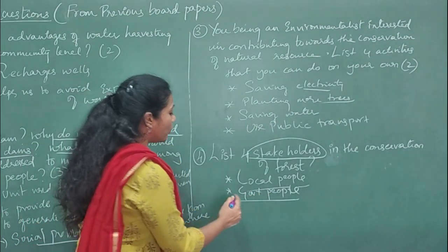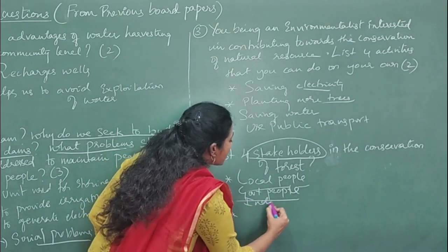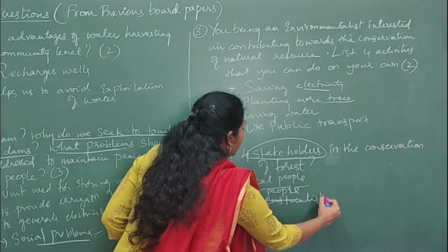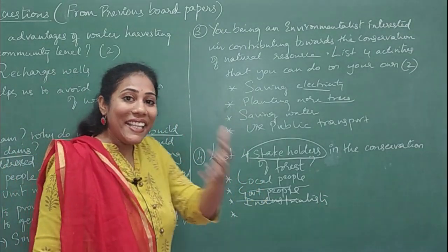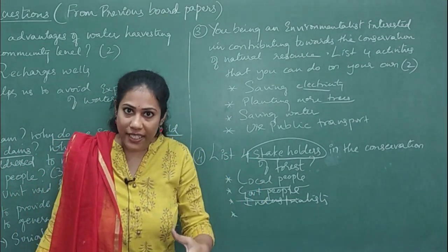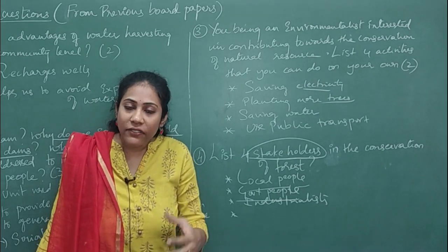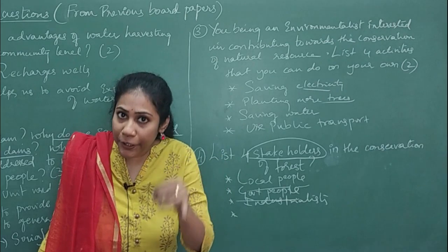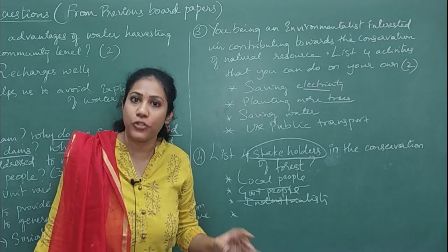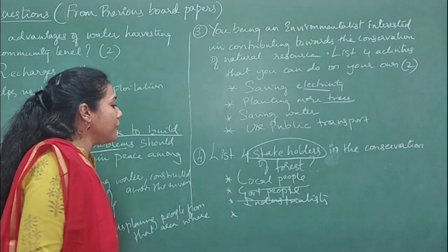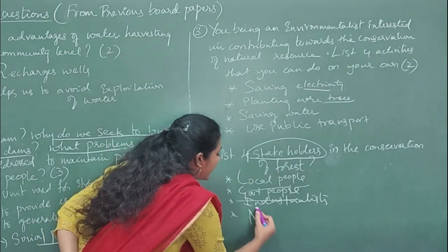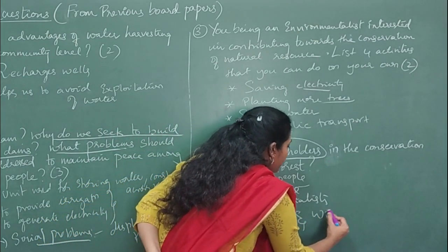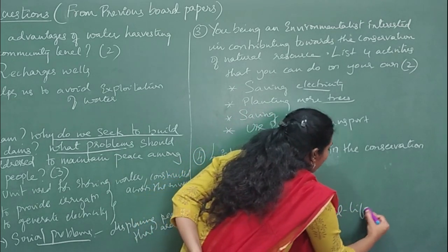And the third stakeholders are industrialists. You know what? Industrialists take raw materials from the forest, right? So that way the industrialists also depend on the forest, and it is their duty to protect the forest also. And the last and final stakeholders are nature and wildlife enthusiasts.